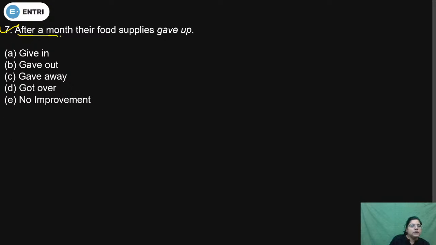After a month their food supplies gave up. Okay. After a month their food supplies gave up.